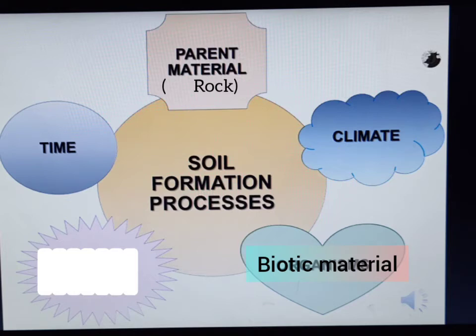The dead parts of plants and animals, when they decompose, and some microorganisms help decompose the dead remains of organic material. The biotic material produced gets mixed into the soil, and this is called humus. If the proportion of humus in the soil is greater, the soil becomes fertile.